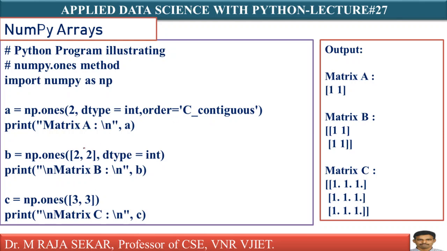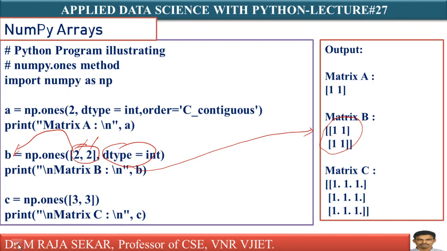That's what it says. Now just see this one, np.ones 2 comma 2 means it will create a 2-dimensional array of size 2 by 2 with entries 1. dtype is int means it will keep integer numbers. 1 is an integer. Just let me print. What will you get? This will get stored in b. I am printing b. I am getting a 2 by 2 matrix with entries 1.